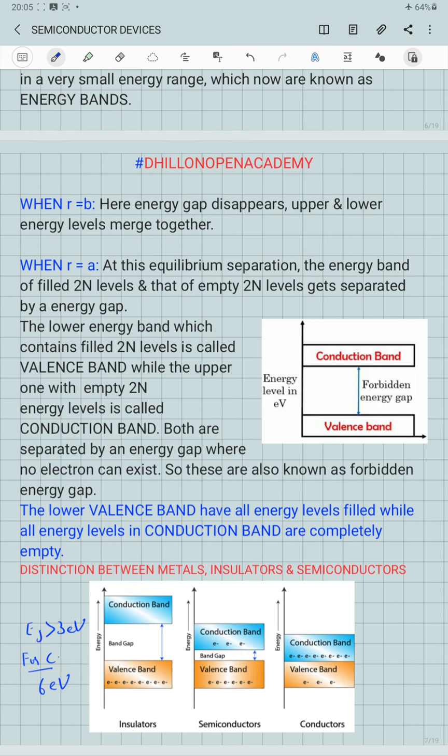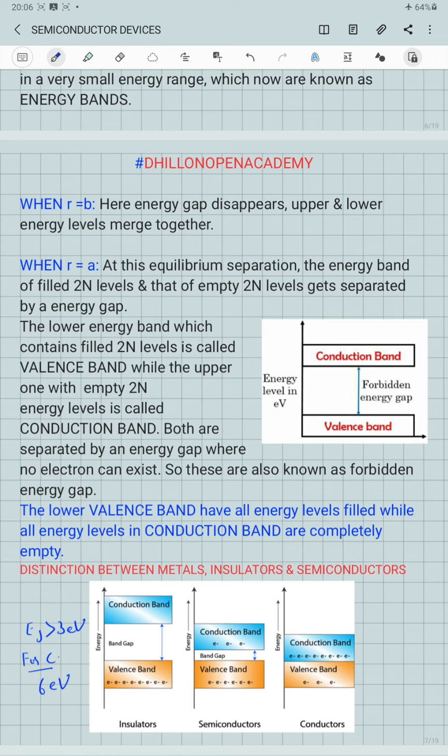Then there are semiconductors, for which the energy gap between the conduction and the valence band is midway between that of insulators and the conductors.